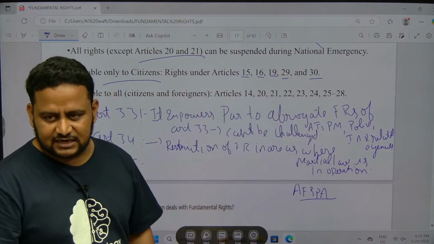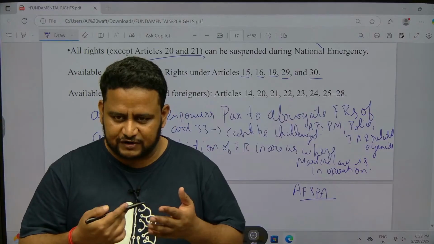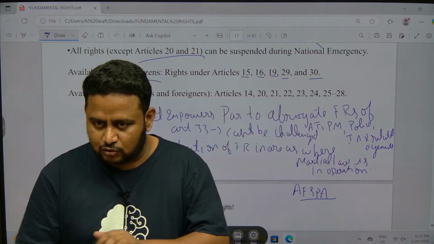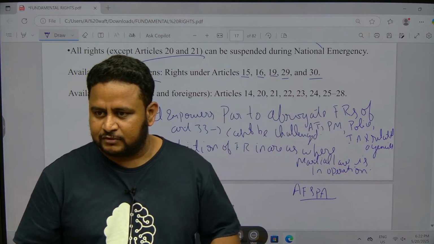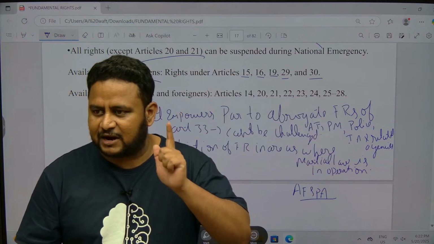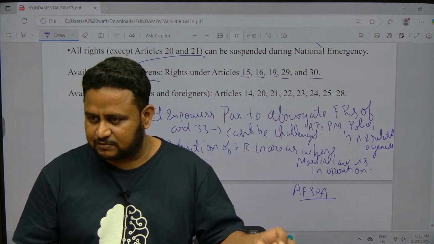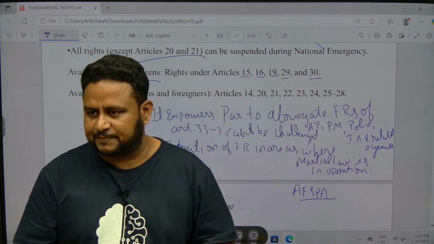Article 35 says that when it comes to fundamental rights, or to give effect to any fundamental rights, only Parliament has the right to make the law, not any state. The state legislature does not have any power. Not the state government of Telangana, Tamil Nadu, Karnataka, or Maharashtra; they cannot make laws.